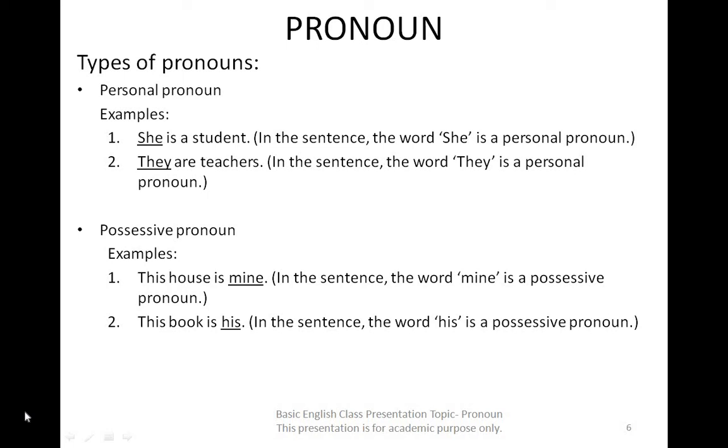Possessive pronoun. Examples: 1. This house is mine. In the sentence, the word mine is a possessive pronoun. 2. This book is his. In the sentence, the word his is a possessive pronoun.